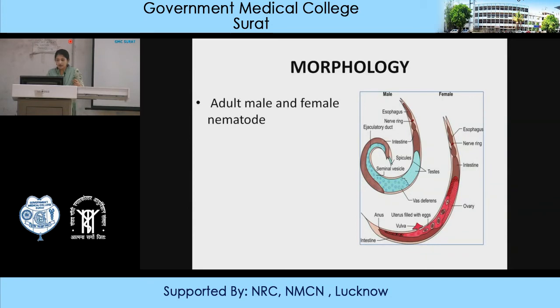This uterus contains eggs, which are arranged in a line. In the male, at the posterior end of the structure, you can see the spicules.